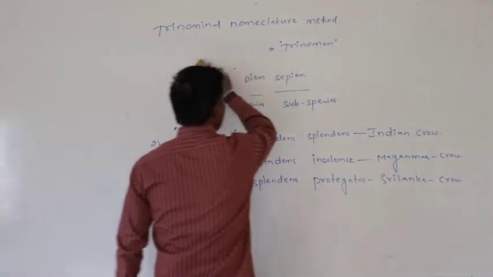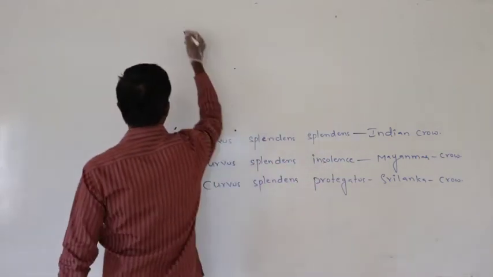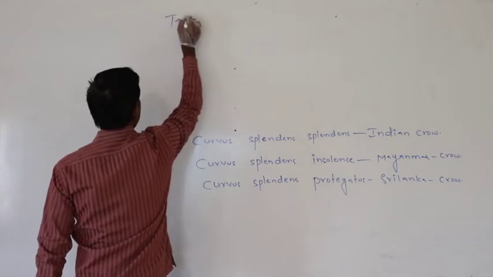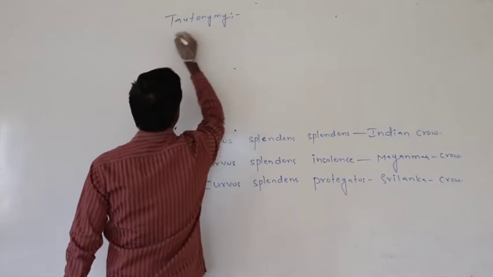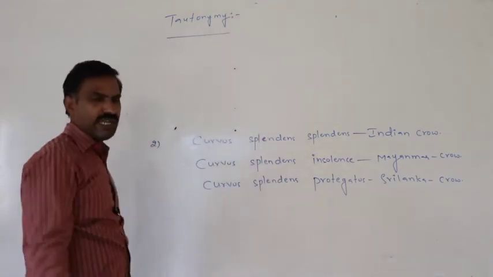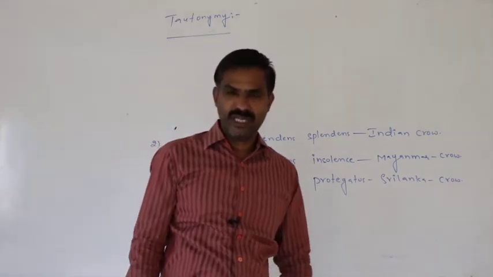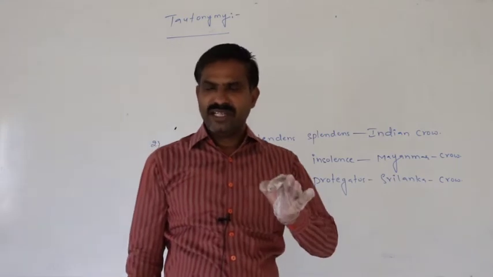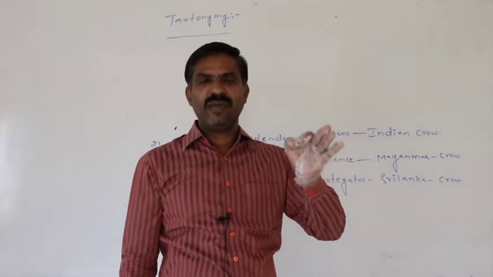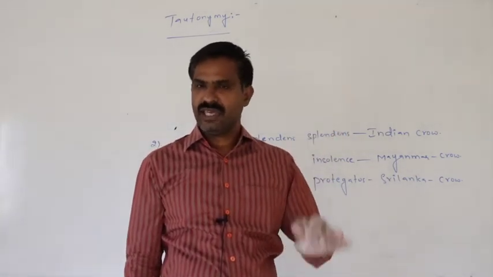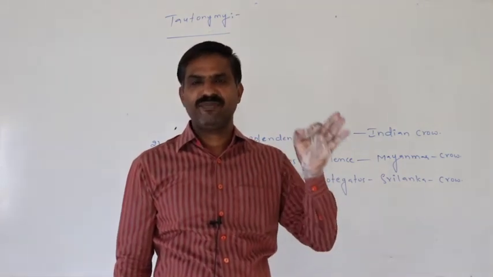Next, tautonymy. So what is the meaning of tautonymy? What is the definition of tautonymy? It means the practice of naming an individual in which the genus and the species word are the same.